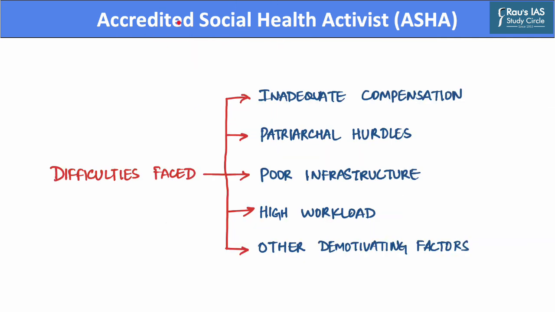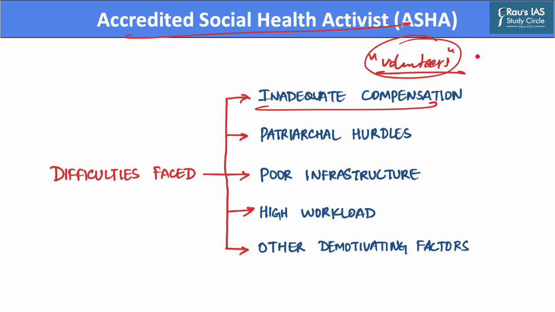Now, the first issue that these ASHA workers face is that they are provided with inadequate compensation. As these ASHA workers are still considered volunteers, the governments are not obligated to pay them salaries, and hence the task-based incentives that these ASHA workers get are often below the minimum wages.